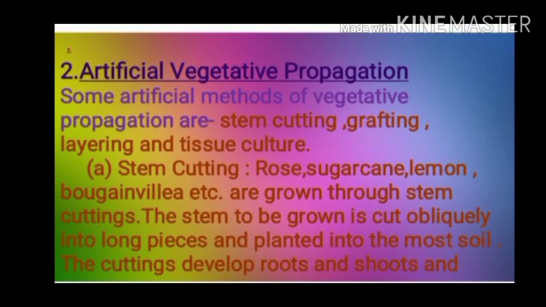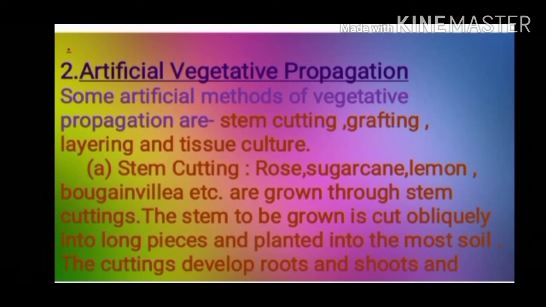Artificial vegetative propagation. Some artificial methods of vegetative propagation are stem cutting, grafting, layering and tissue culture. Let's see these methods one by one.